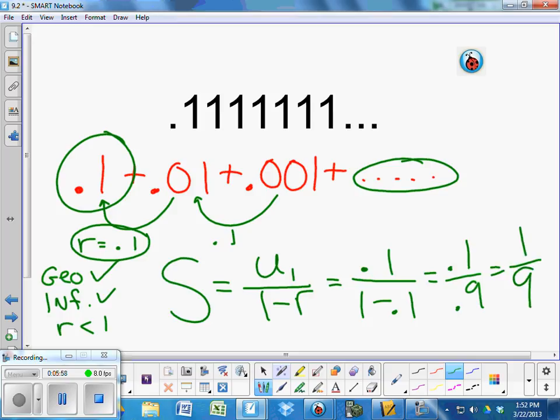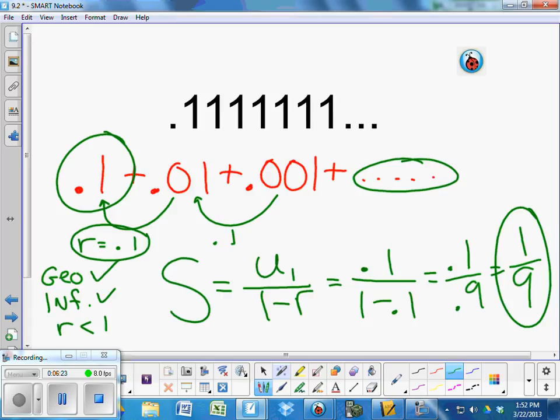Try it. Enter 1 divided by 9. See what you get. Okay? But we're going backwards. If I asked you what 1/9 was, you would just type it in, and it would say 0.111111. We just figured out a way. If I give you a repeating decimal, how do you figure out the fraction?